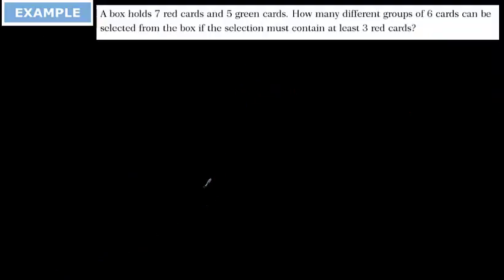Okay, a box holds 7 red cards and 5 green cards. How many different groups of 6 cards can be chosen if the selection must contain at least 3 red cards? Again, we have at least 3 red. At least 3 red means 3 red or more, which means 4, 5, and 6 red cards.